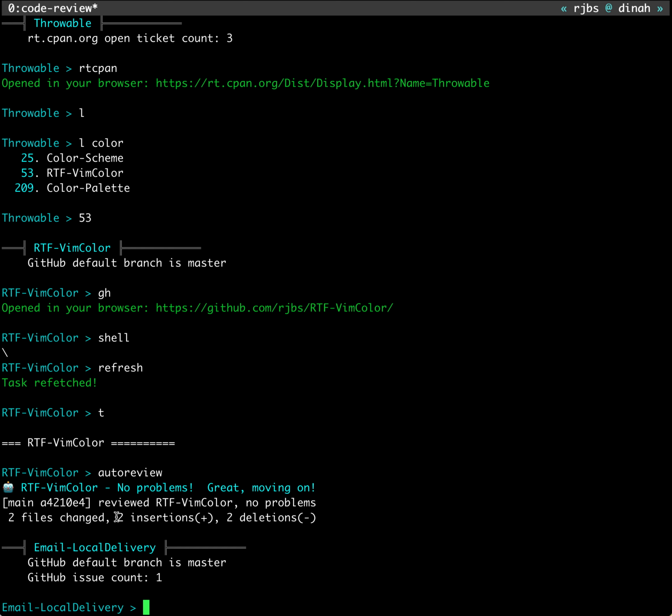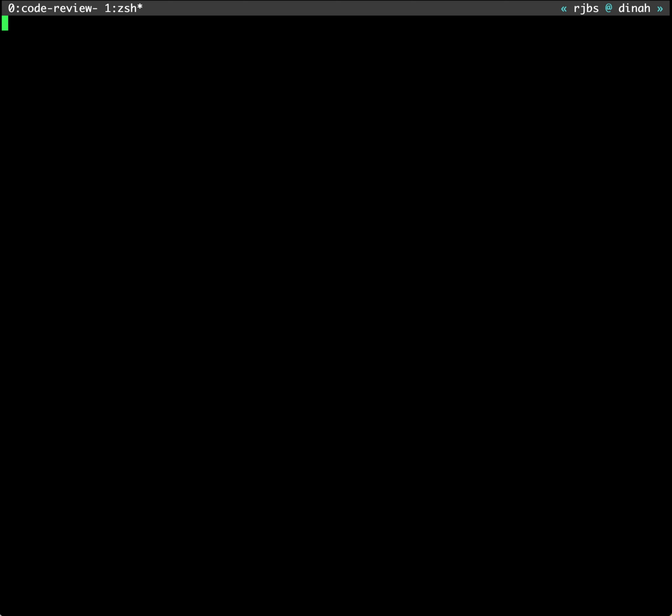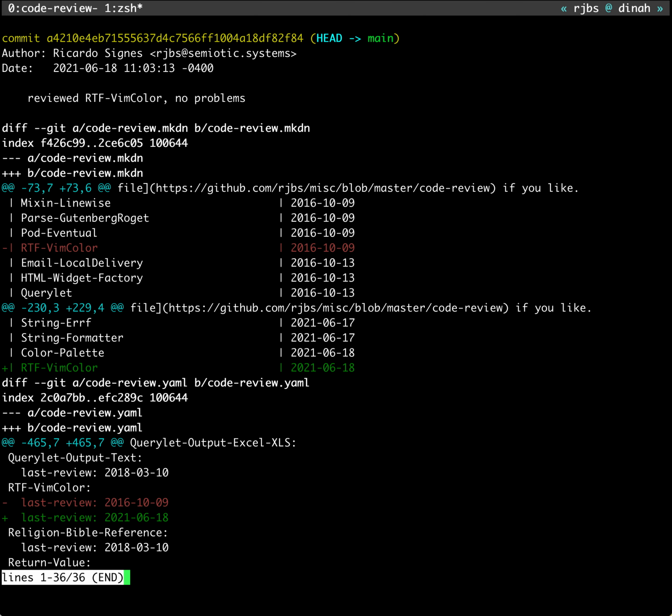Now here, you see it made a git commit. Let's look at what that actually means. If I go into the directory and I say show, there's a commit from me showing this project has moved down to the bottom of the list, and there's the reviewed date.